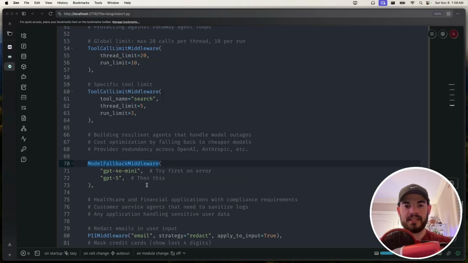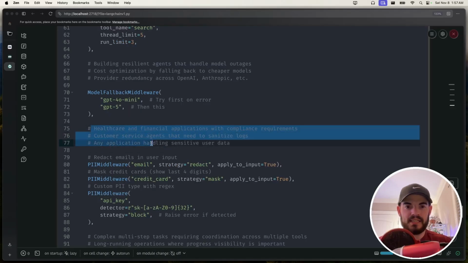Another one that's interesting is a model fallback middleware. So for those that have ever had issues with rate limits and or TPM, tokens per minute, you can actually do some sort of fallback. And this is what I've personally had to do over time just to build resiliency against model outages. They also list cost optimization by falling back to a cheaper model, or even providing redundancy across OpenAI and Anthropic. So once again, that model provider problem.